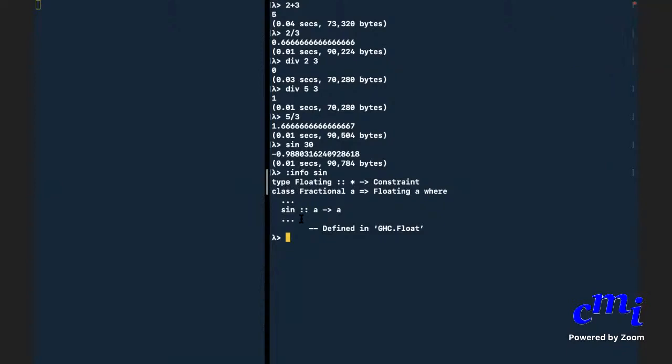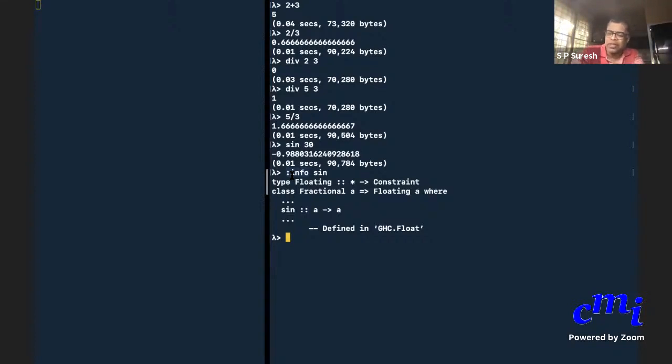So this info command is not a Haskell command. It's a GHCI command. That is why I put it after a colon. Usually you will write Haskell expressions and it will give you the answer. But from time to time, you can ask the interpreter to do some bookkeeping things. This info is bookkeeping stuff, you are asking for information. So anything like that, you will put a colon.